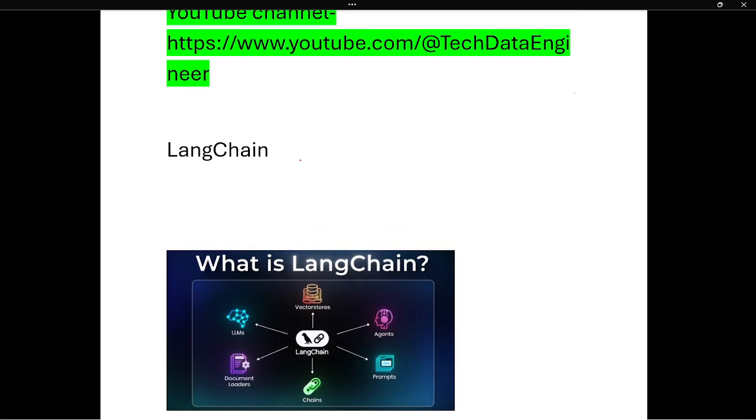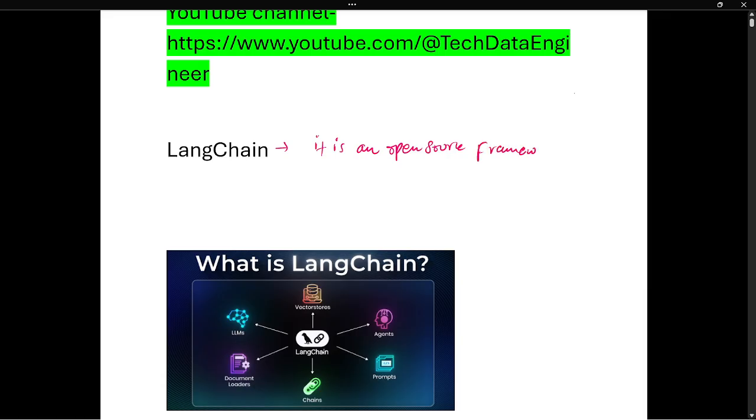If I write the definition here, it is an open source framework for building applications based on LLM.